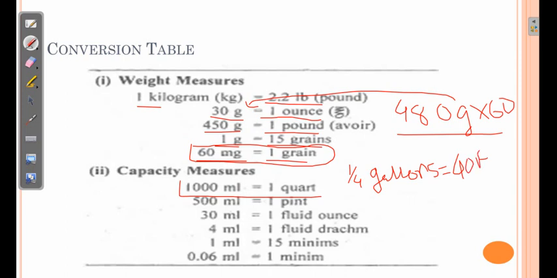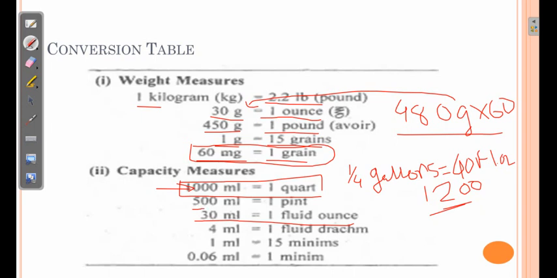Now as we know that we are converting 30 ml as 1 fluid ounce, if we multiply 30 by 40, it comes to 1200 ml, but over here we are taking it as 1000 ml, that is 1 liter. So here also we are taking some liberty. So whenever there are larger volumes or larger weights, we need to start with the larger ones. Whenever there are smaller, we take with the smaller ones, and such kind of differences are allowed.